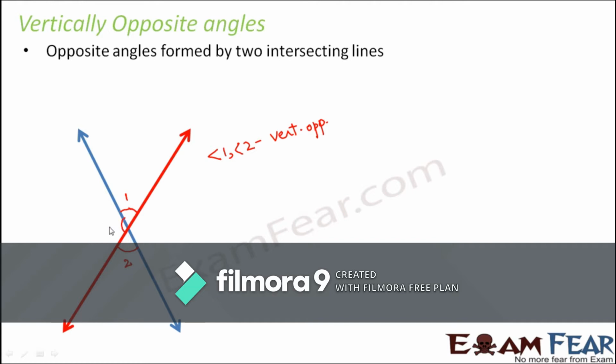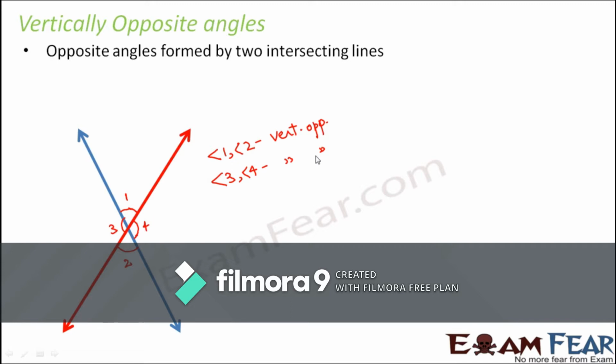Similarly, if you call this angle 3 and this angle 4, then you can say that angle 3 and angle 4 are also vertically opposite angles because they are also located exactly opposite to each other. So these are vertically opposite angles.